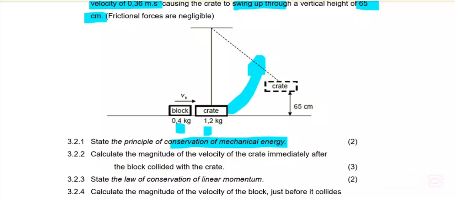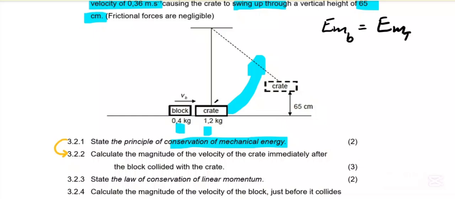Remember I said if it says state the principle, then below we are going to use this principle, so just copy it without thinking too much. Okay, so what does the principle say? The total mechanical energy in an isolated system is conserved, meaning that the mechanical energy at a particular point is equal to the mechanical energy at a particular point. So I can say this is a bottom and this is a top.